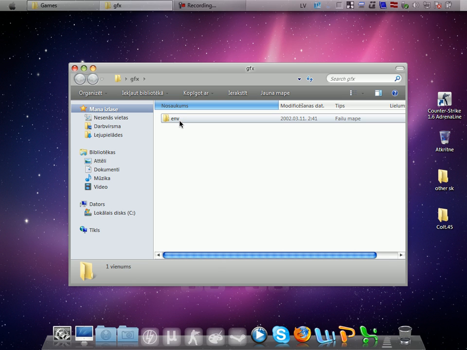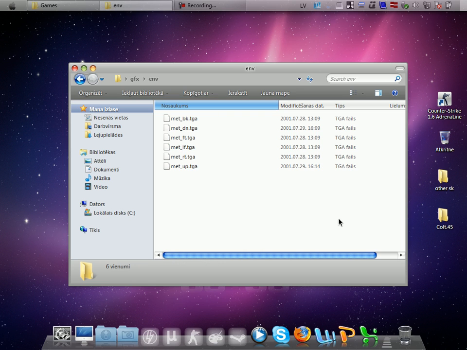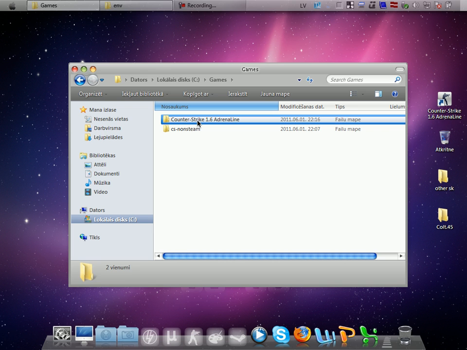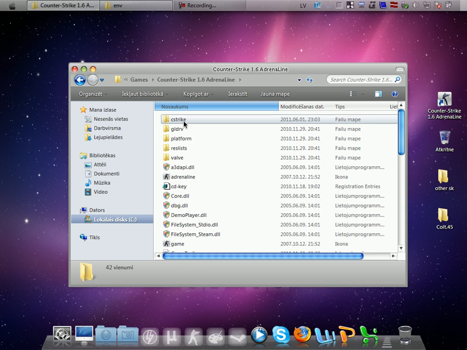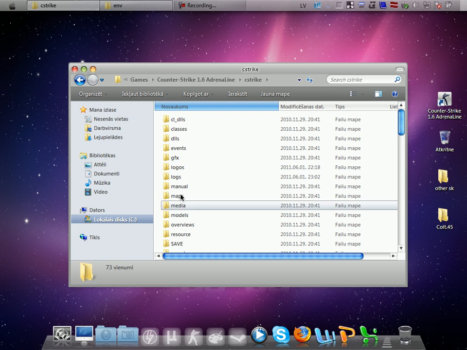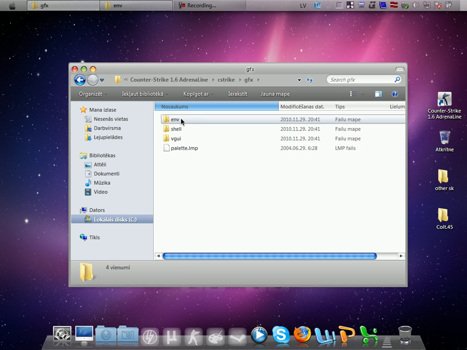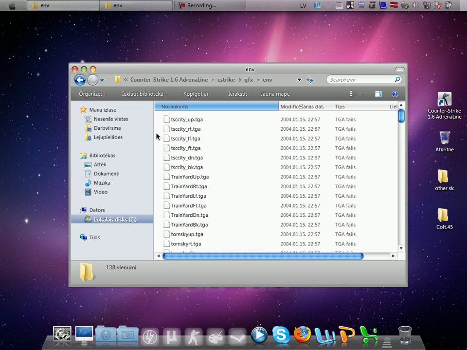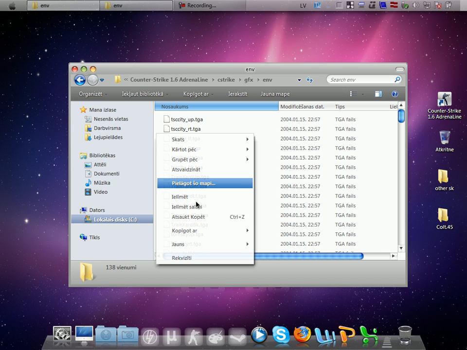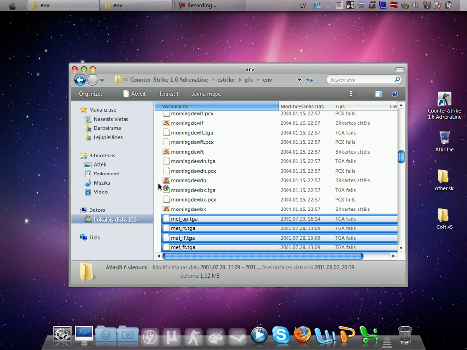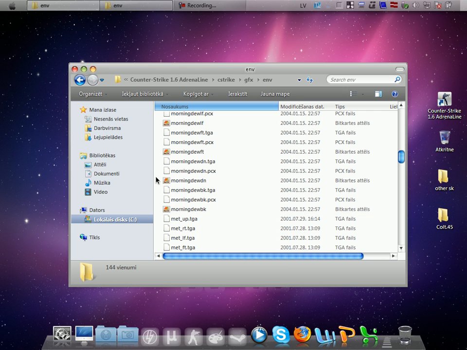click the ANV folder and copy all .tga files. Then go to your Counter-Strike 1.6 directory, open it, then go to C-Strike and open the GFX folder, then find the ANV folder and right click and just paste in all sounds. Oh, sorry, I mean .tga files.